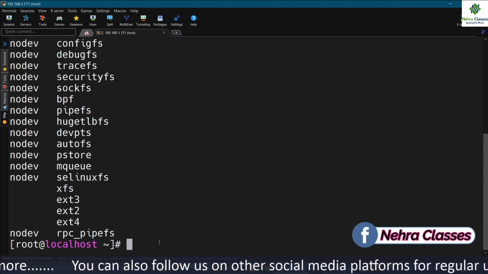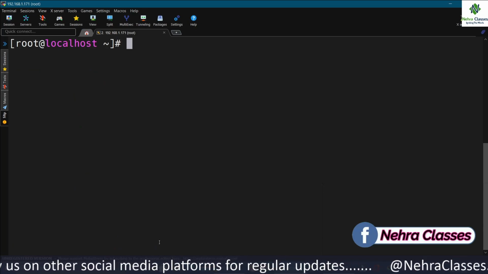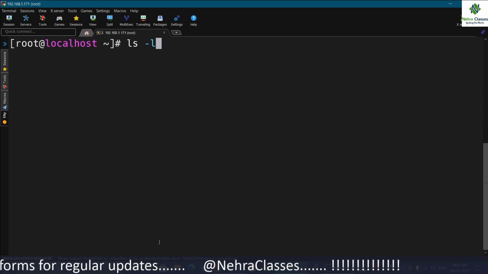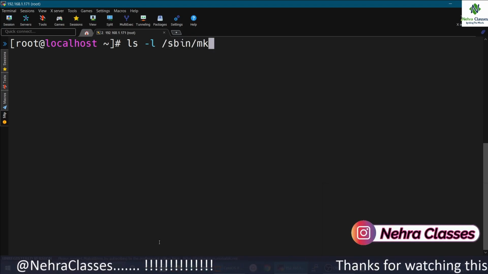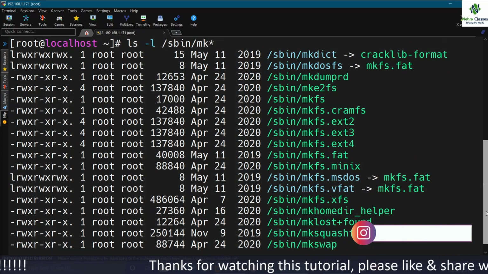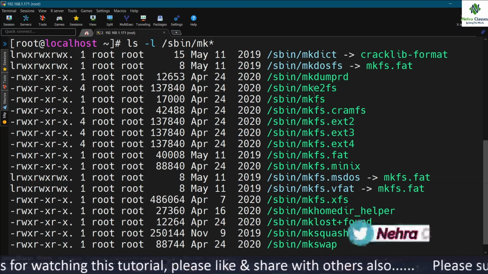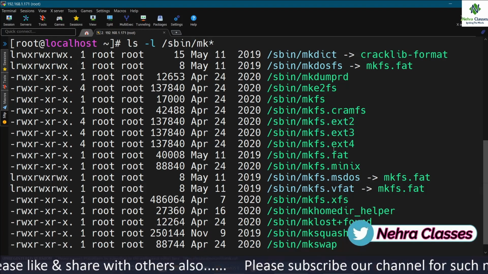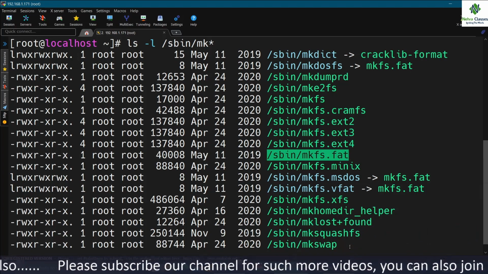Now, how can you put a file system on a partition? As I showed you, we generally use the mkfs command, but there are many more which you can use. If you want to list the commands, you can execute ls -l /sbin/mk*. It will display all the commands which we can use to put a file system on a partition, like mke2fs, mkfs, mkfs.ext2, ext3, ext4, fat. So all these commands we can use to put a file system on a partition.